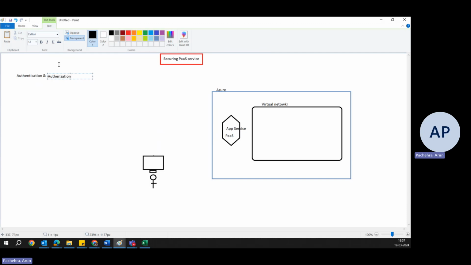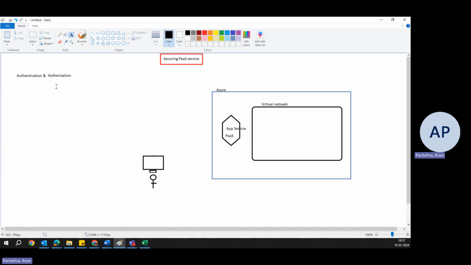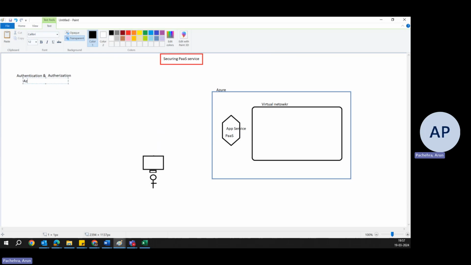What can you do, or what things are you authorized to do in Azure? That's the authorization. Whenever we have the app service in place, because this is provided by Azure by default in app service, you can simply use Azure AD or Entra ID to manage user access and enable single sign-on across your applications. So this will enhance the security.